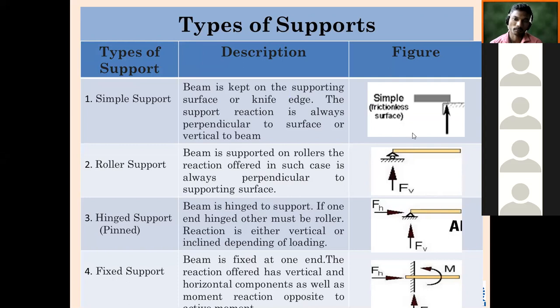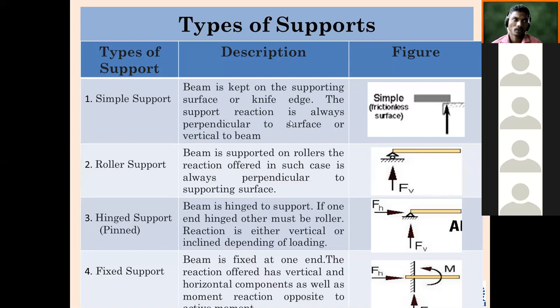Simply supported beam. The first support is simple support. What is meant by simply supported beam? It is just kept on the other surface; the beam is just kept on the other object. So where will there be resistance, or in other words, action, vertically or horizontally?